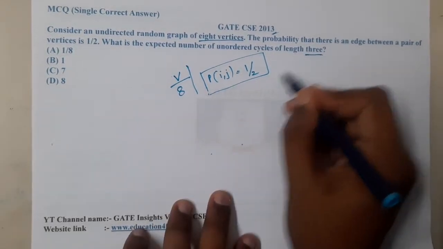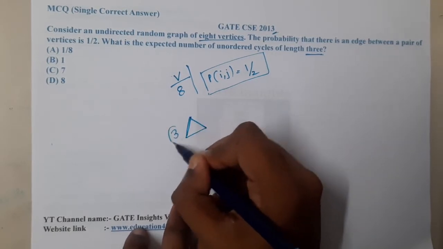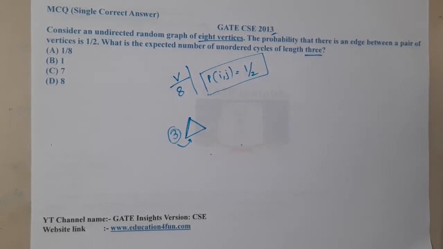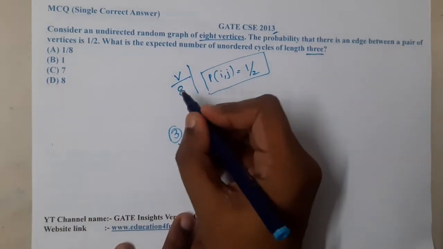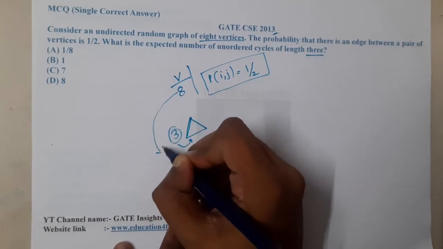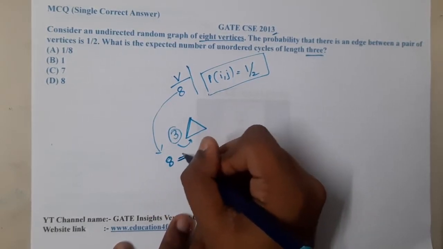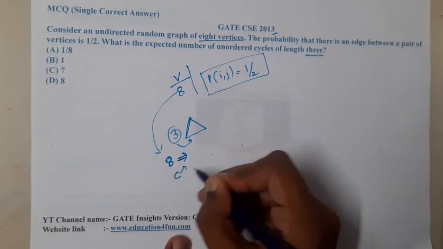So we are interested in an unordered cycle of length 3, so we are checking with respect to 3 vertices. First of all, let us start analyzing. How many vertices are we having? A total of 8 vertices. Let us assume it as a complete graph, because we want the maximum.